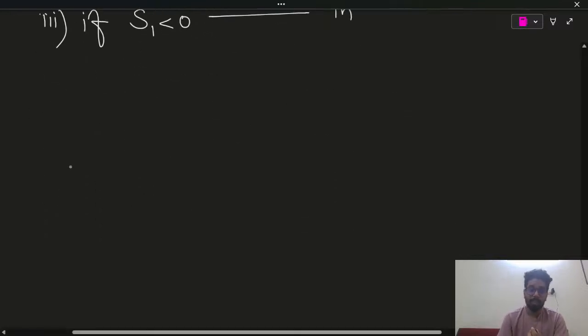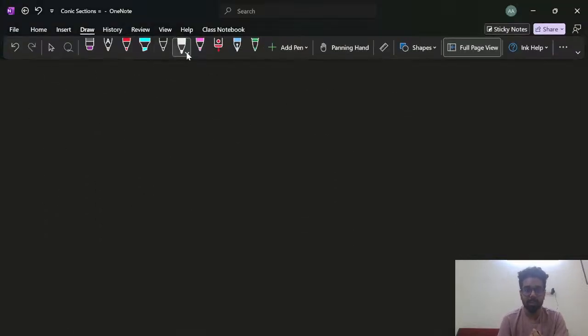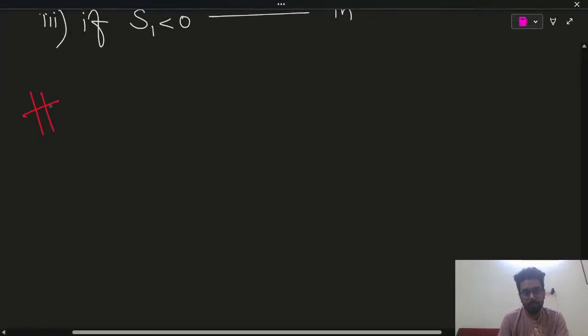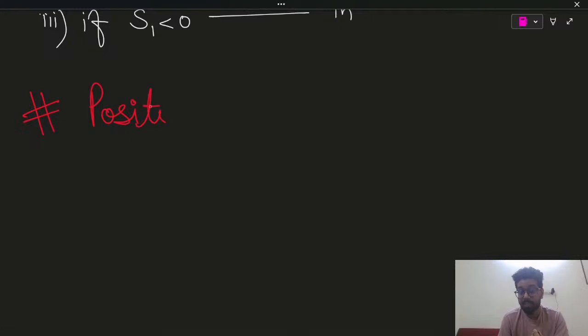Now the next concept in the circle is the position of two circles with respect to each other, and that's very important. You can say from here the major portion of circle starts.